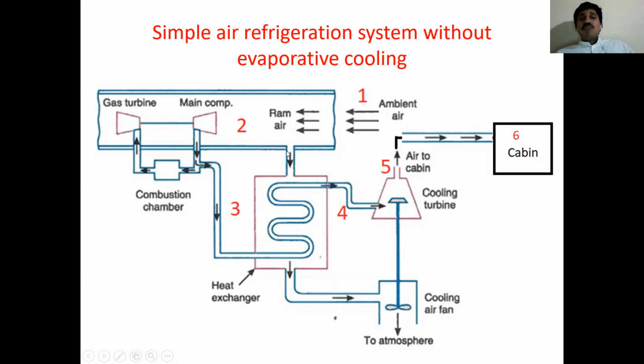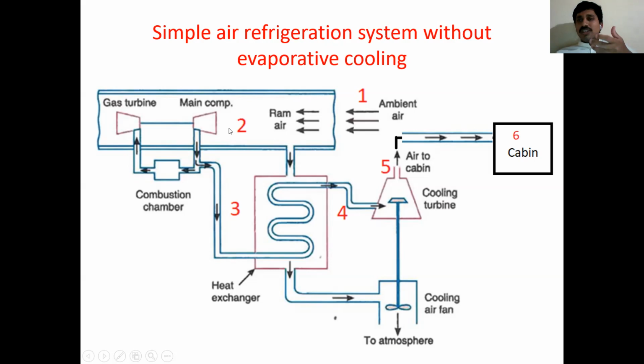Over the tube, what do we have? Some amount of ram air is passing over this tube. The ram air is divided into two parts: some amount of air goes to the main compressor, and some amount goes over the heat exchanger tube. This is at low temperature, because compared to the high pressurization after the compressor, this temperature is very low.